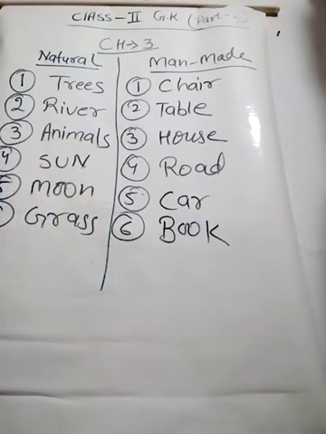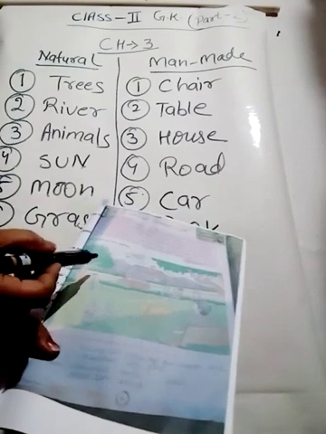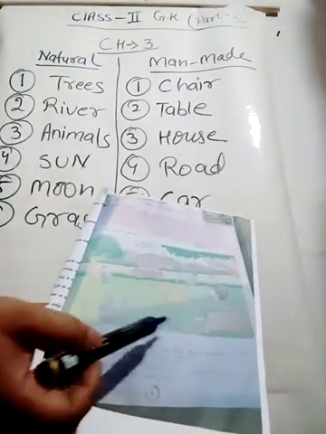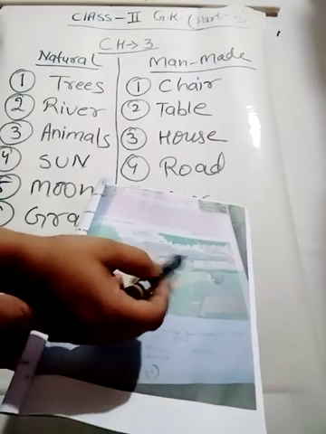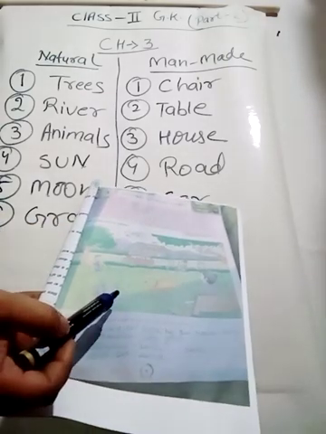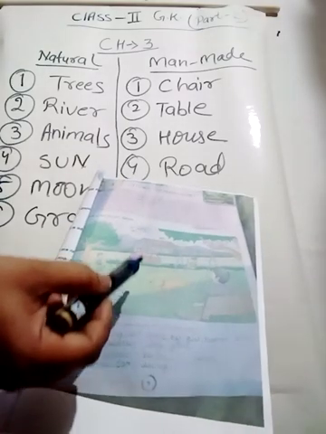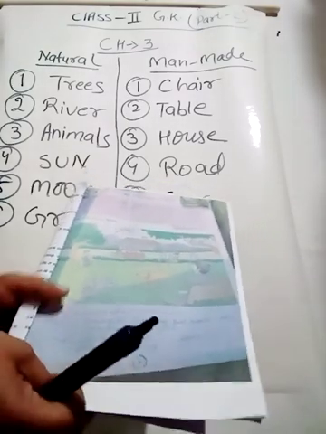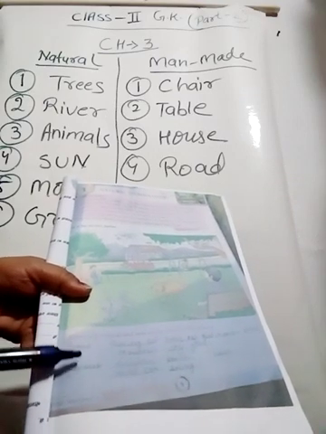When you look in your book, you can see there is a picture. It is a picture where the boy is sitting, the pets are there, animals are there, vehicles, so many things you can see. You have to identify which are the man-made and which are the natural things. Here you can see two columns are given, natural and man-made.